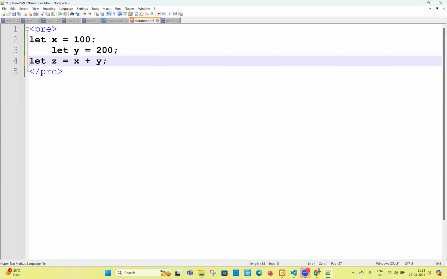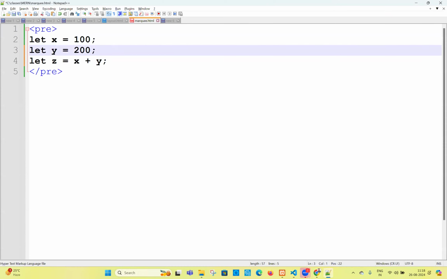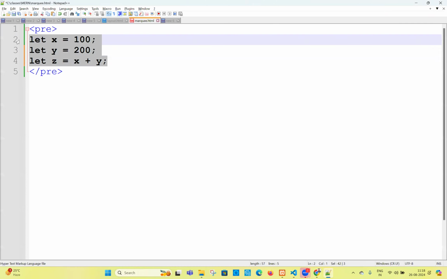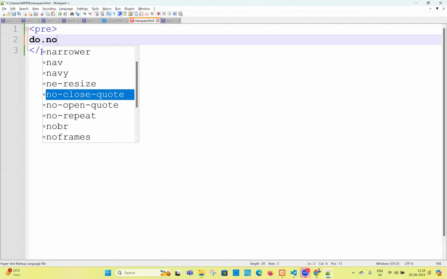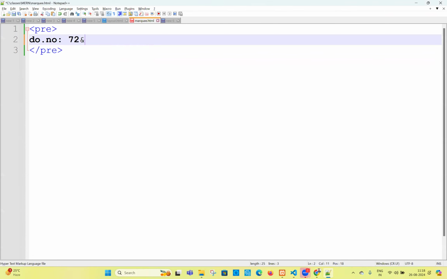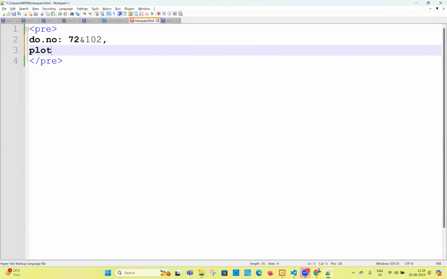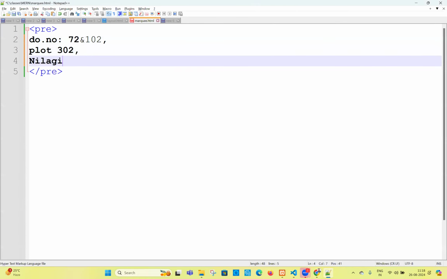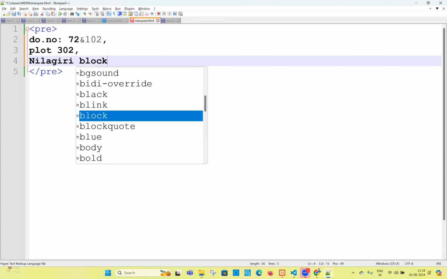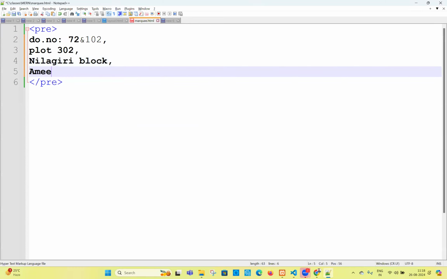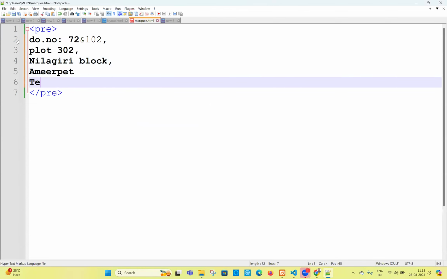Especially the pre tag is used when we are writing addresses. For example, if you want to write an address like door number 72 and 102, plot number 302, Nilagiri block, Amirpet, Telangana, don't worry about the spelling mistakes.